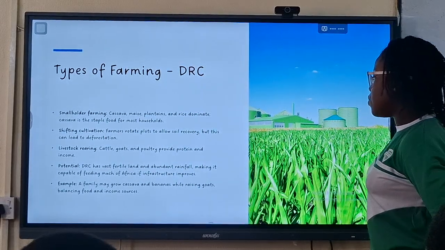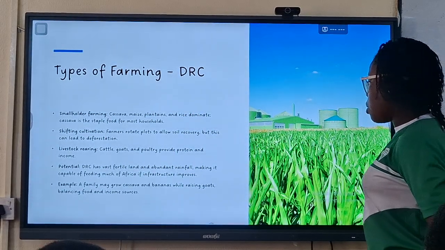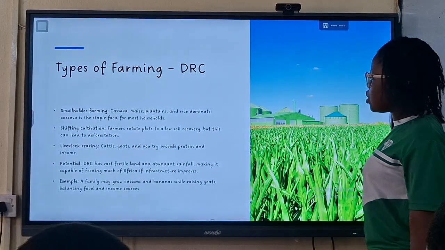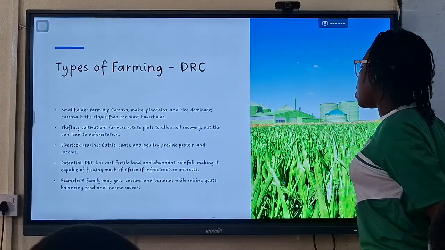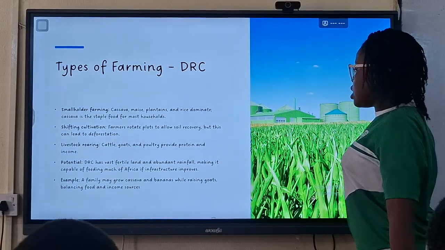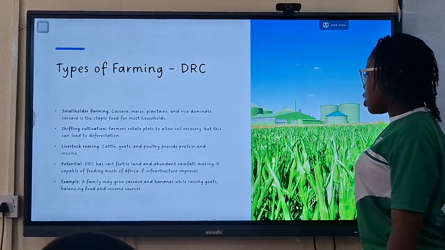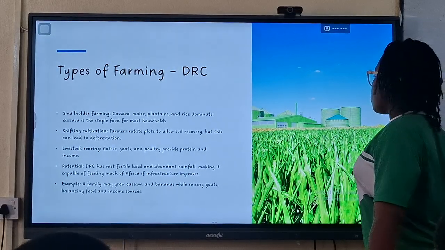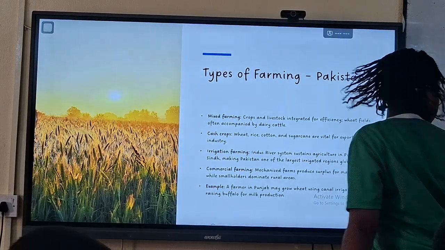Potential: DRC has vast fertile land and abundant rainfall, making it capable of feeding much of Africa if infrastructure improves. Example: a family may grow cassava and bananas while raising goats to balance food and income sources.